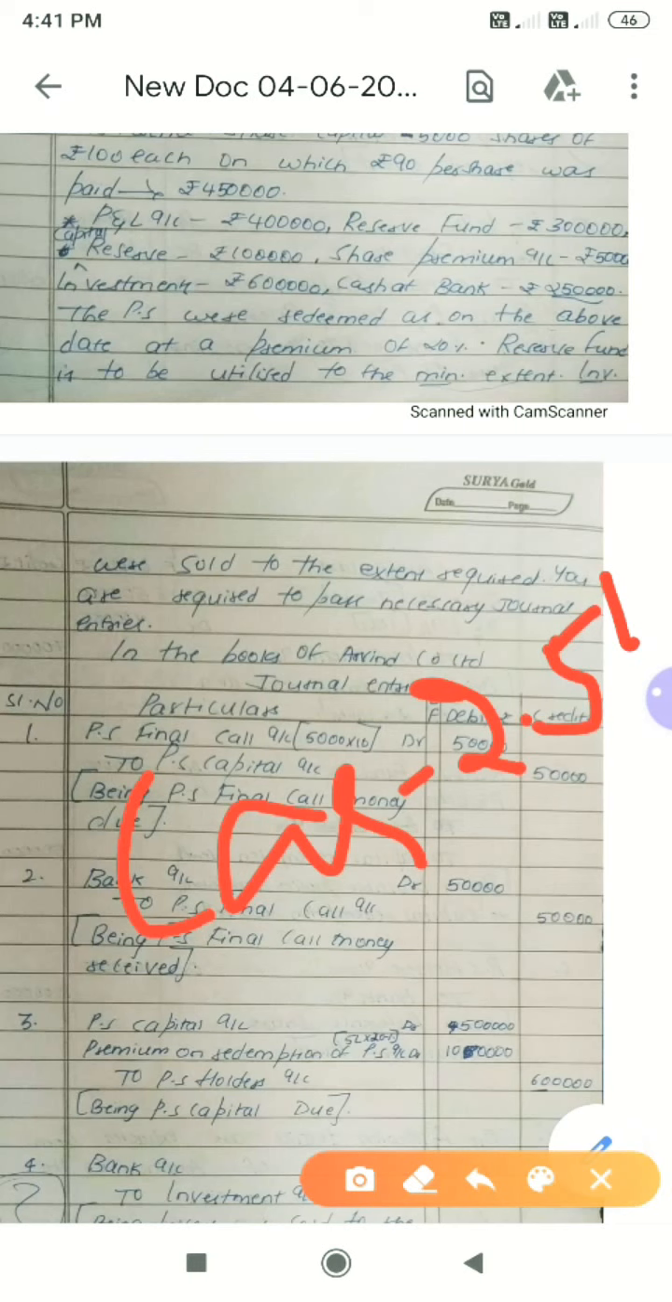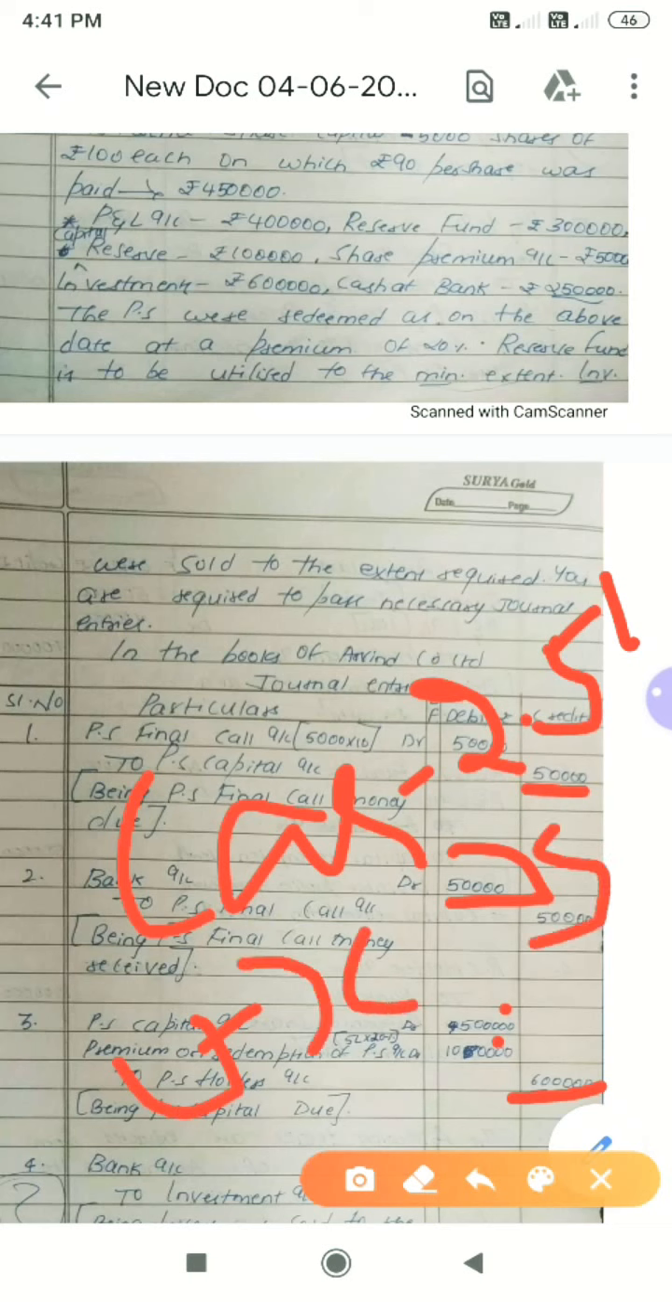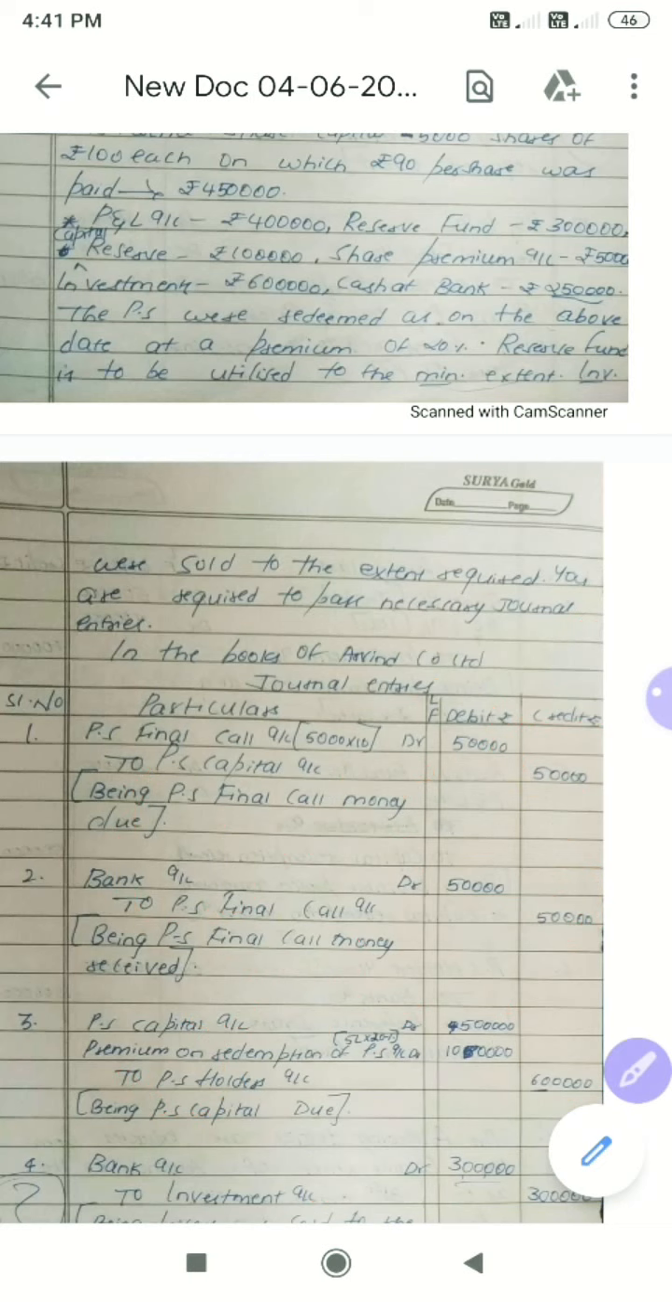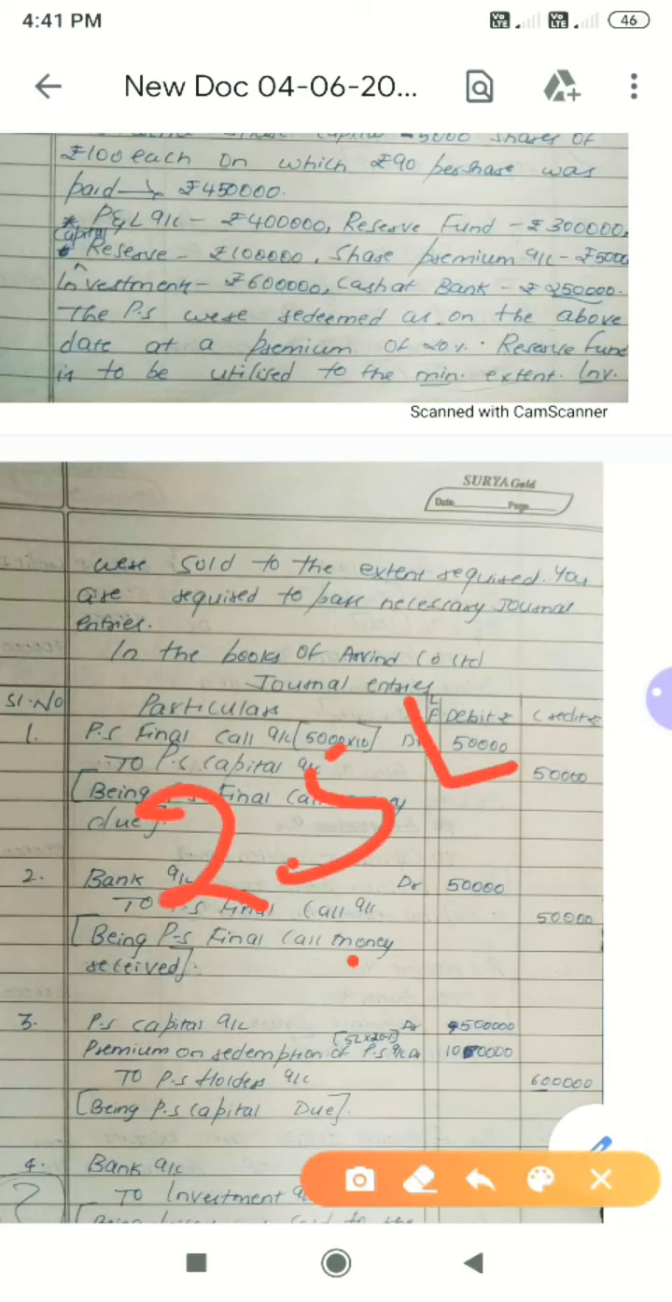Next, how much amount do we require for redeeming? That is 5 plus 1. Total it will be 6 lakh. But here we have received 50,000. Look here, this one we have received 50,000. So plus cash is how much? Cash is 50,000, that is 0.5 lakh. I'm sorry, 2.5 lakh plus 0.5 lakh. So total it will be 3 lakh.